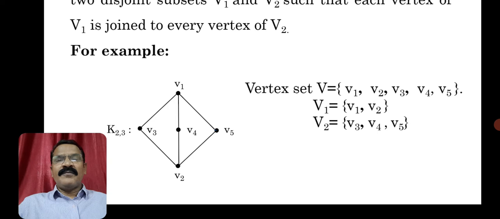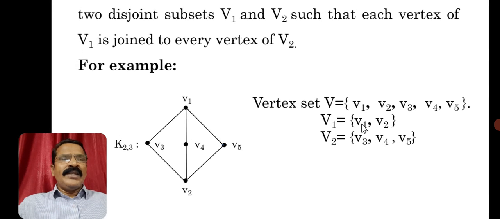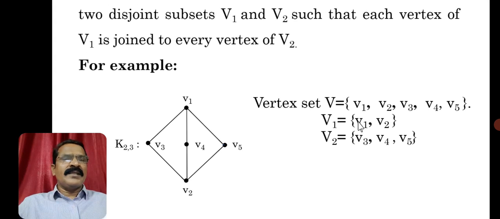Okay. So don't get confused between the vertex and the set. The small vi's represent the vertices and capital Vi represents the sets. So this is how we have partitioned the vertex set into two disjoint subsets. Now each vertex of V1, say for example small v1 is a vertex of V1, must be adjacent with all the vertices of the set V2.